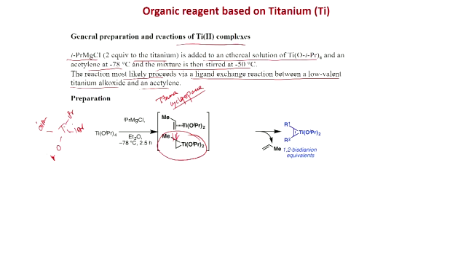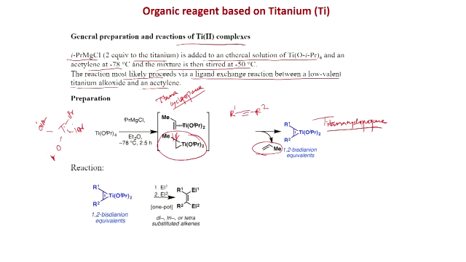And now, if you react with an alkyne, the ligand exchange will happen. Now, if you react with an alkyne, this propylene will eliminate and you get this titanocyclopropene. So, this is formed and this has been exploited in many reactions like this one. This is a 1,2-bis dianion equivalent.